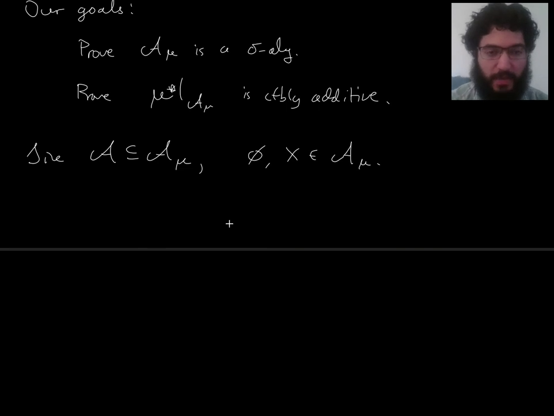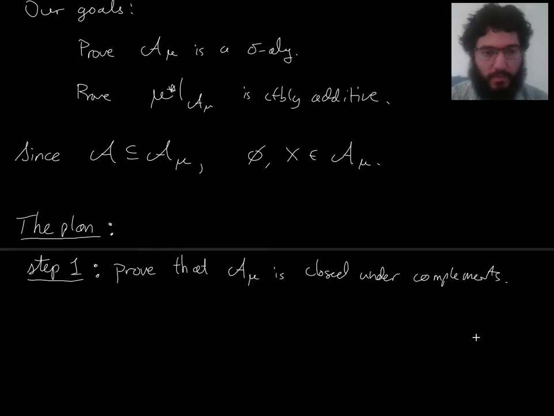So let me outline the plan here. So here's our plan. It's going to be a 5-step plan. So step 1 is we'll prove A mu is closed under complements. Okay, that's just one of the 2 things we need to prove that A mu is a sigma algebra.